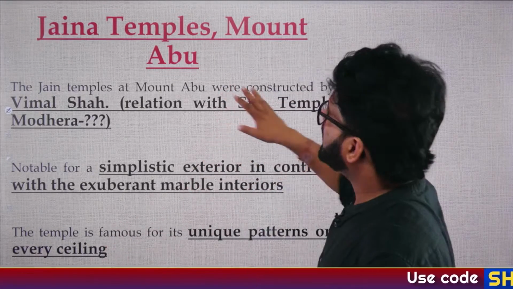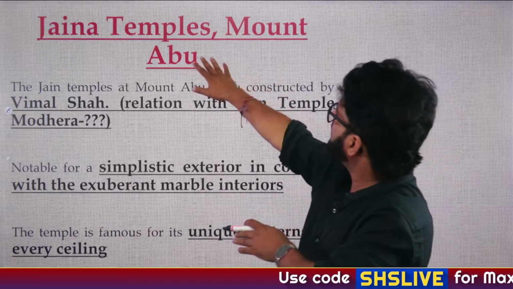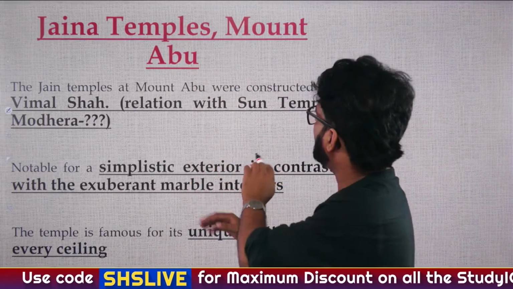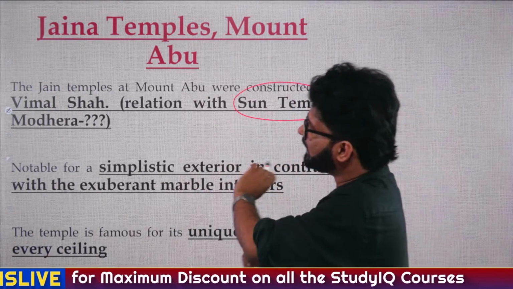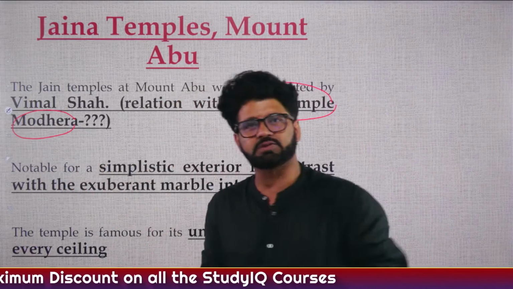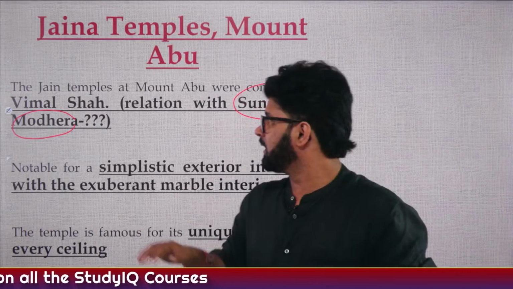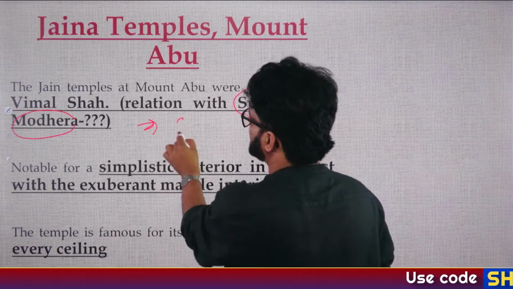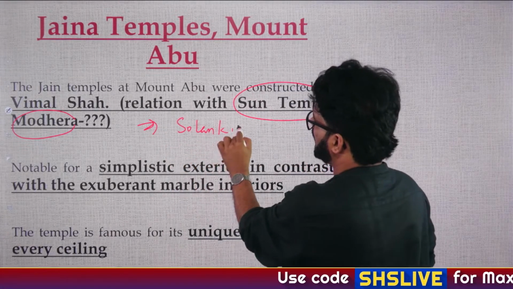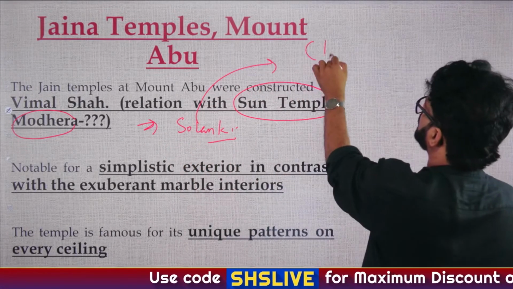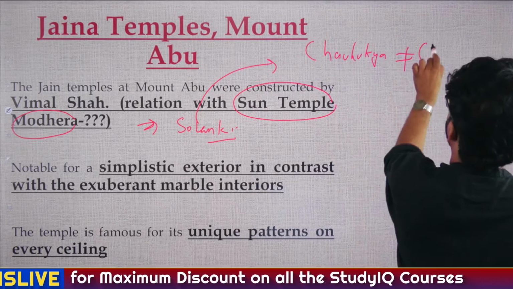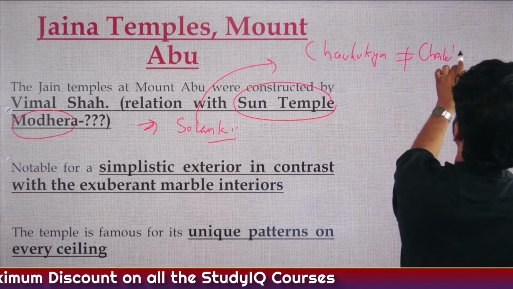Right. Then the other important architecture, the Jaina temple at Mount Abu. And it was given patronage by that guy who was also associated with the Sun Temple of Modhera, which we discussed yesterday. Sun Temple at Modhera, which king was he? He was associated with the Solanki dynasty. And we have also seen that the Solanki dynasty is also known as Chaulukyas. And Chaulukya is not equal to Chalukya. They are different. They are not the same